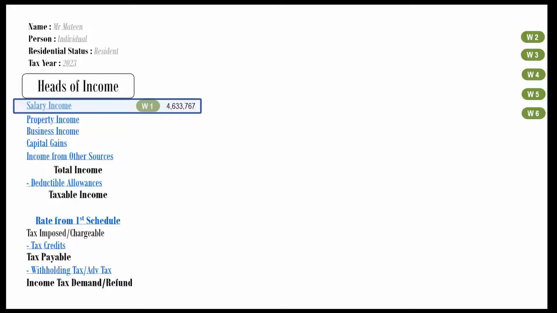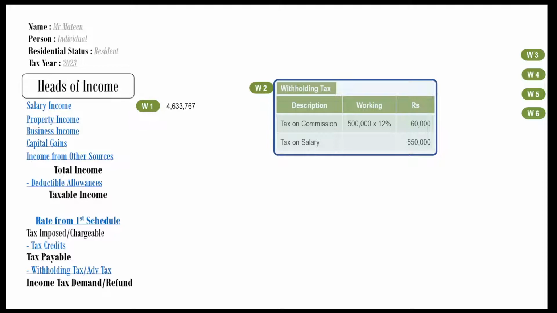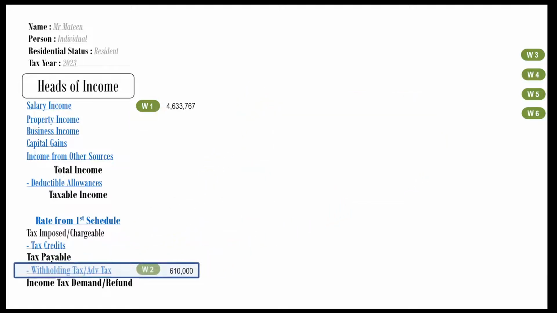Working 2 is about withholding taxes. This working is complete now. Let's make its total. The total comes to Rs 610,000. Mention this total in the answer format. Also mention the working reference for the convenience of the examiner.